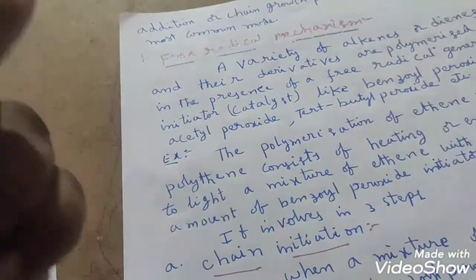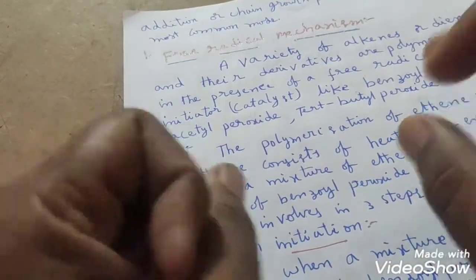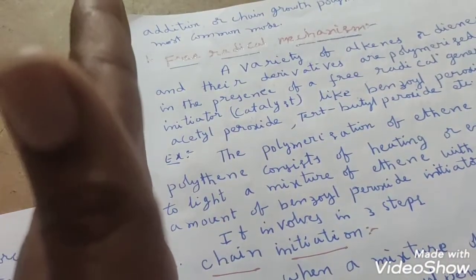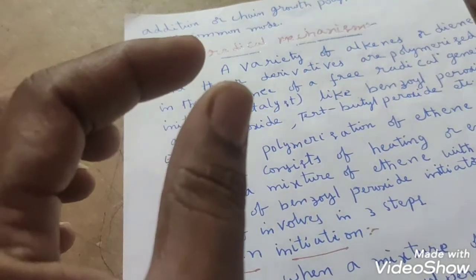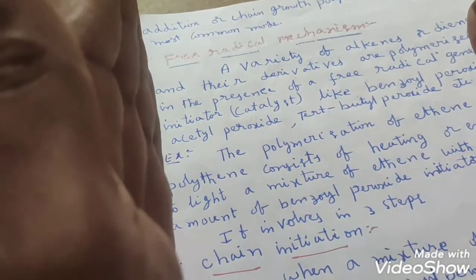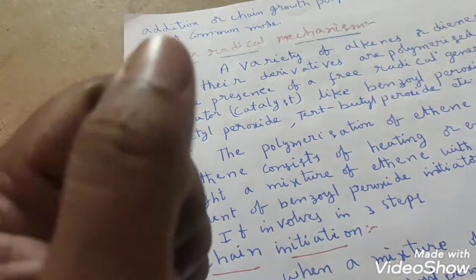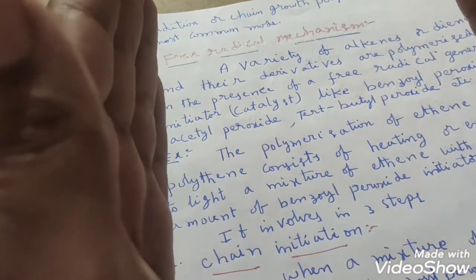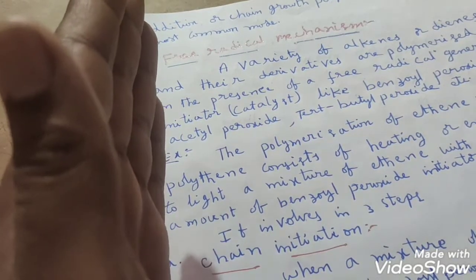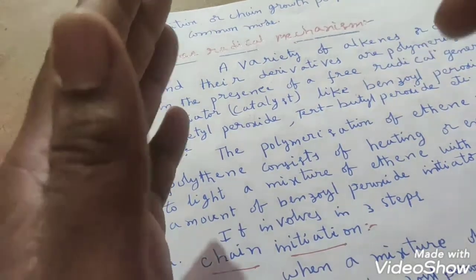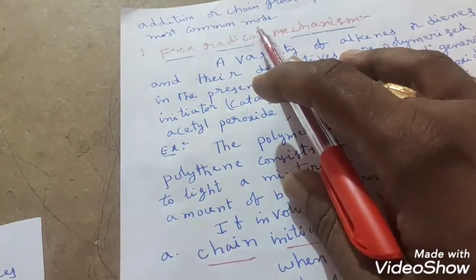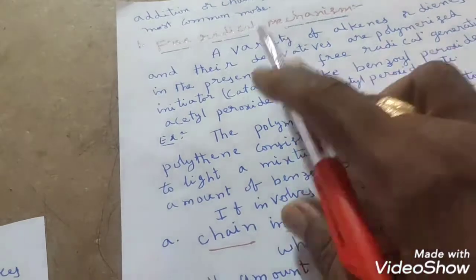Why is it the most common mode? Why have you taken chain growth polymerization only as the common mode? Means there is a reason, because we are going to take either double bond or triple bond molecules. In these double bond or triple bond molecules, that unsaturation is present between the carbon atoms. Between the carbon atoms means carbon atoms are having the same electronegative character. Same electronegative character means the pi bond cannot shift to any of the carbon atoms. So we have to cleave the bond by homolytic fission. By homolytic fission, what you will get, students? Free radicals you will get. So that's why free radical mechanism is the most common method in case of addition polymerization.